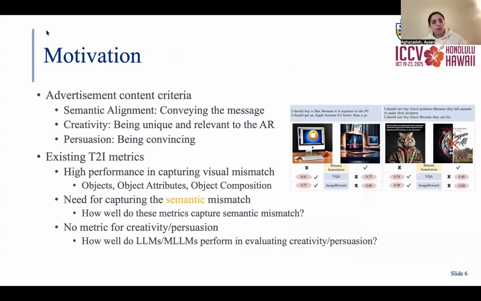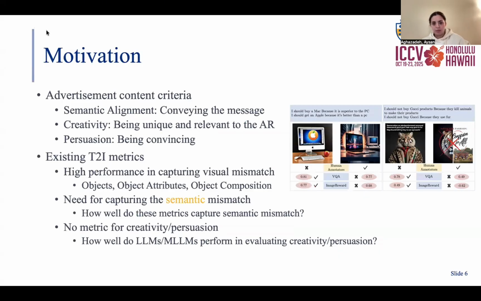There are three main criteria for advertisement. Alignment, which is how well the image represents the message, and because of the implicitness of the prompt, it should be semantic alignment. Creativity, which grabs more attention by being unique, and persuasion, which means how convincing the image is.